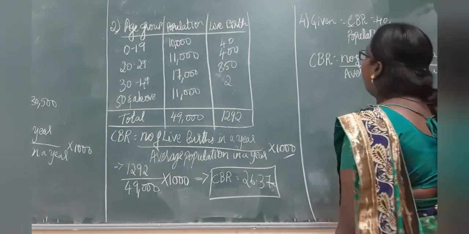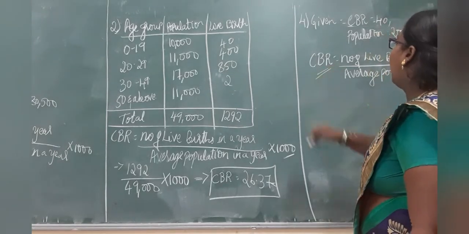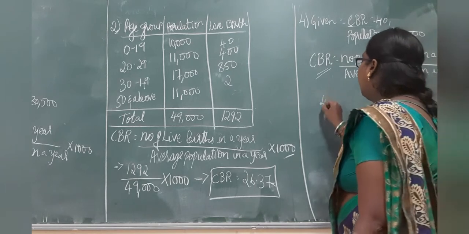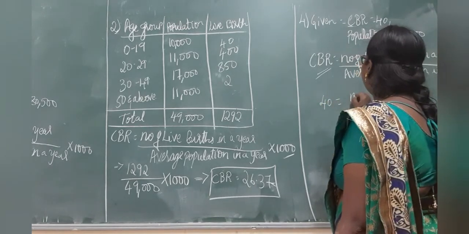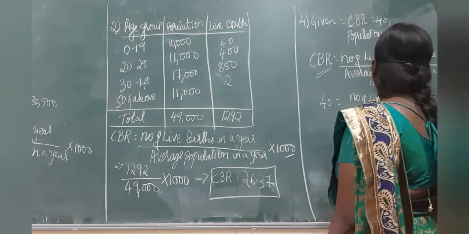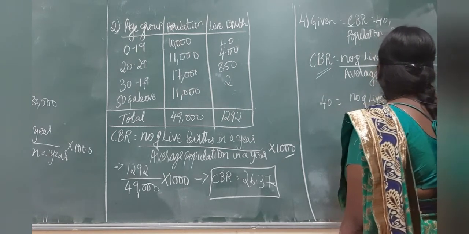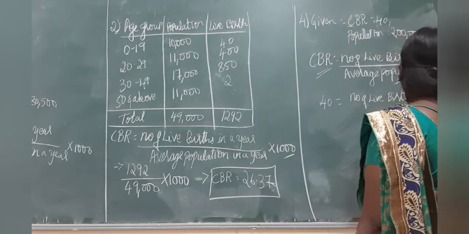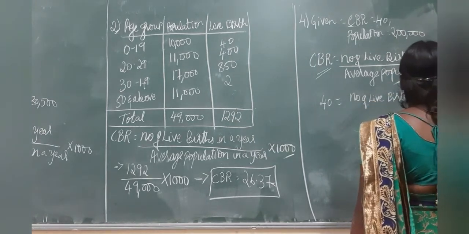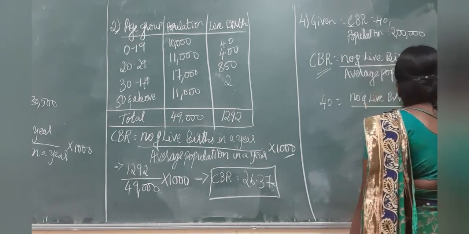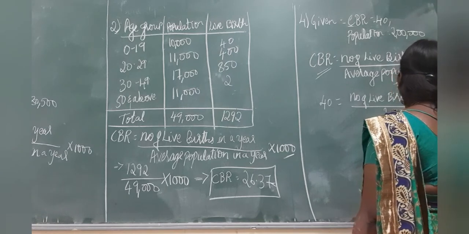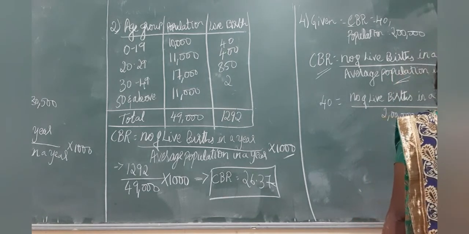We have the CBR and the average population, so substitute them. 40 is equal to the number of live births in a year divided by 2 lakhs into 1000.